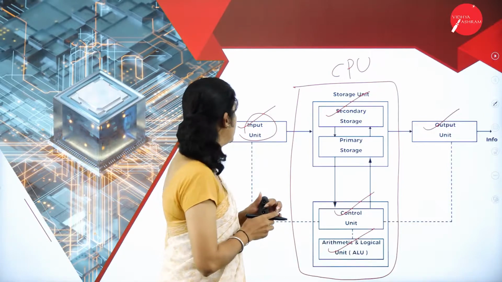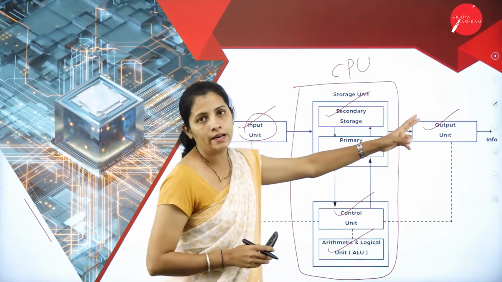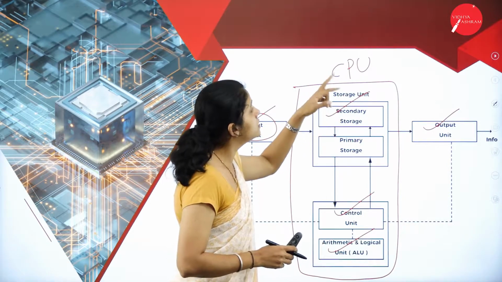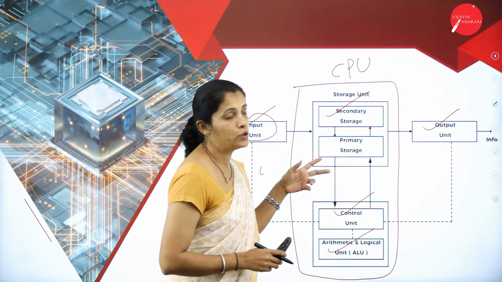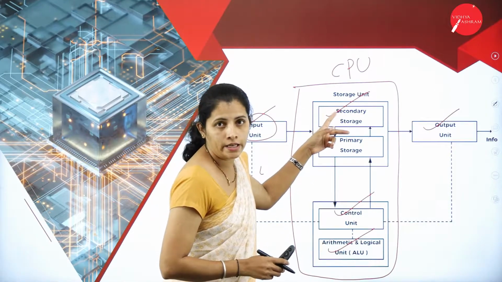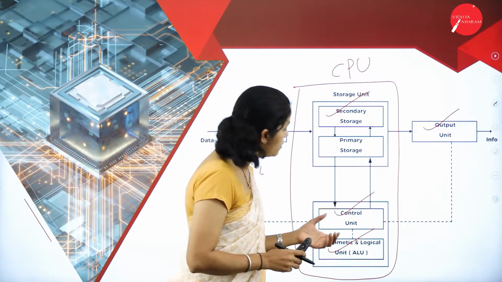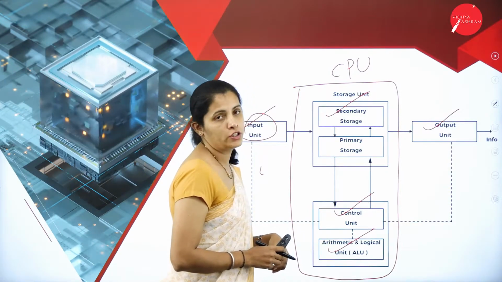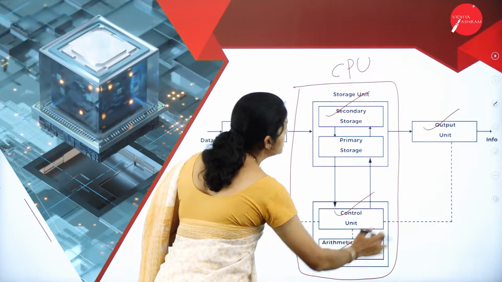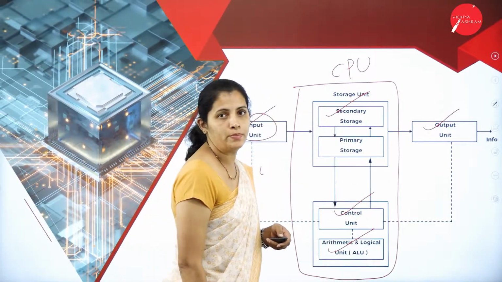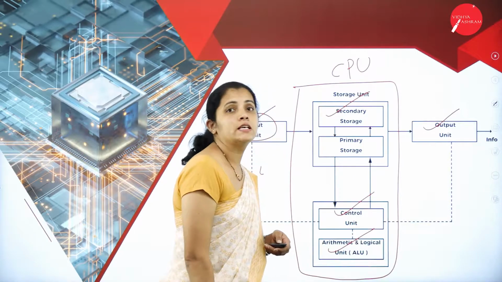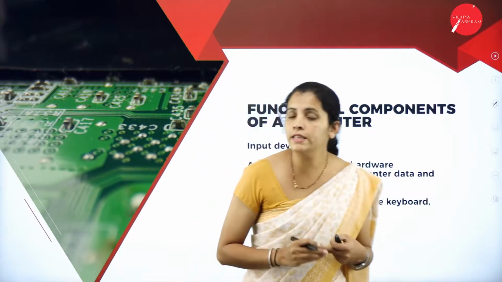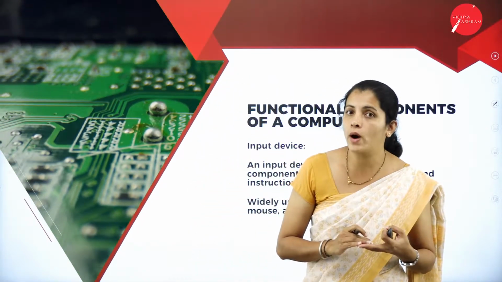So I repeat once again here, that is input unit and output unit. Then I'm going to have storage unit. So here the storage unit is further classified into primary storage and secondary storage. Then I'm going to have control unit, and arithmetic and logic unit, and these components are present inside the CPU, and the CPU is responsible for processing all the data. Moving further, let's see the components of computer system one by one.